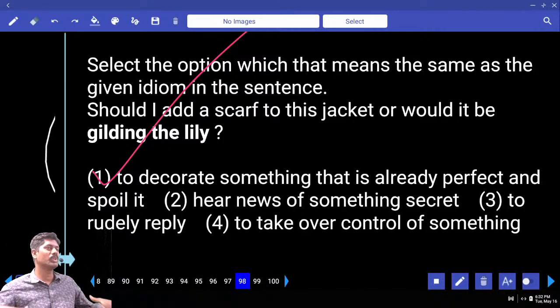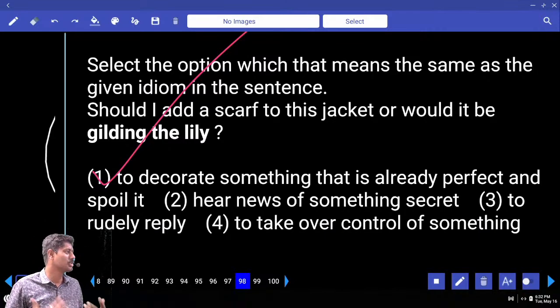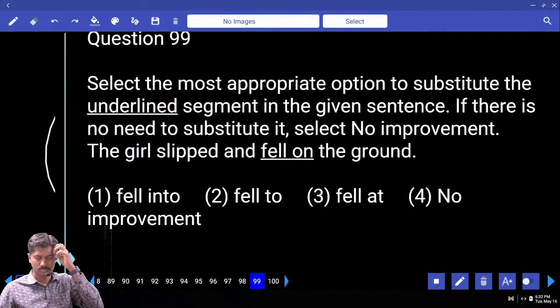Imagine a person is wearing a nice suit, nice shoes, and what has happened? He is wearing an odd color tie. Now this odd color tie is gilding the lily.